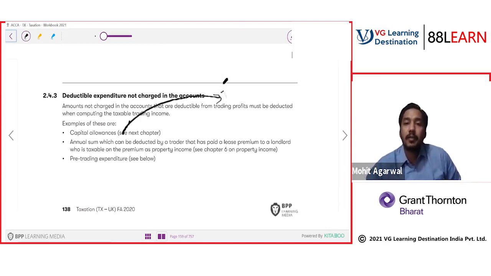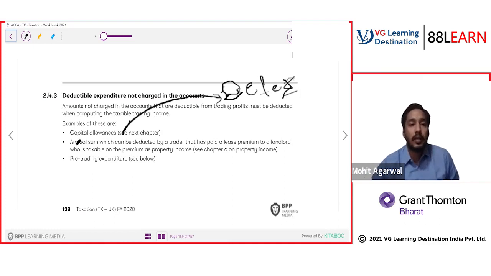We have to defer for now. Then the annual sum which can be deducted by the trader, that is paid as premium to a landlord who is taxable on the premium as property income. Now, this we have already done.